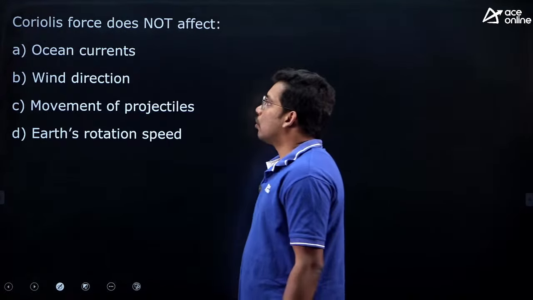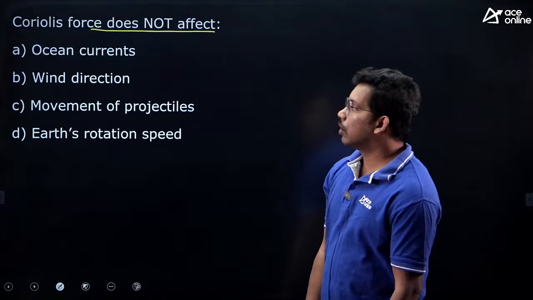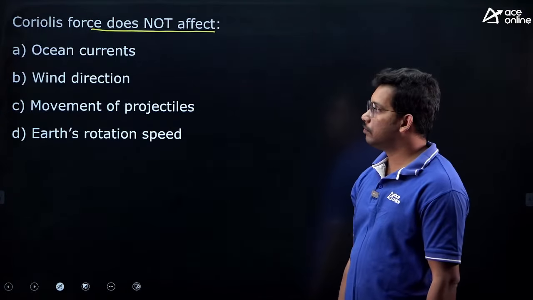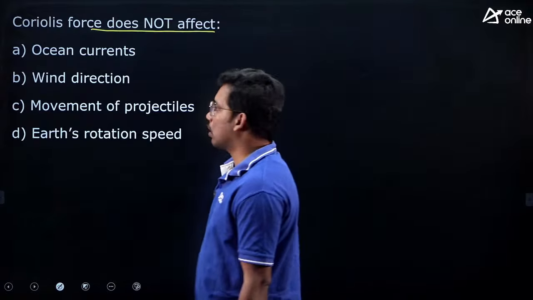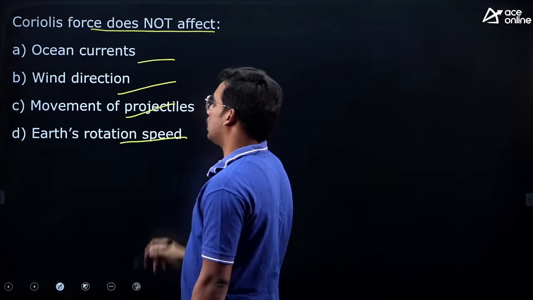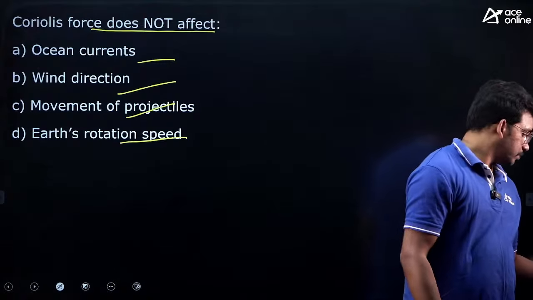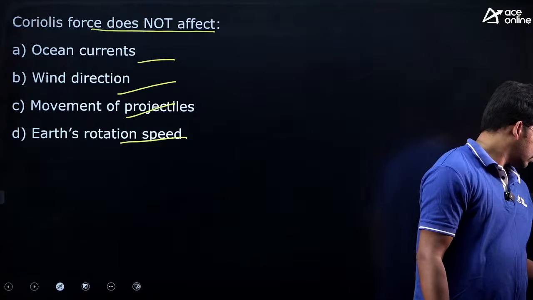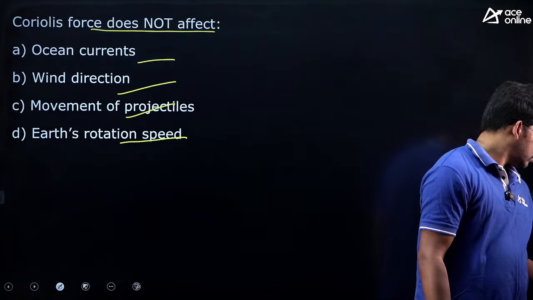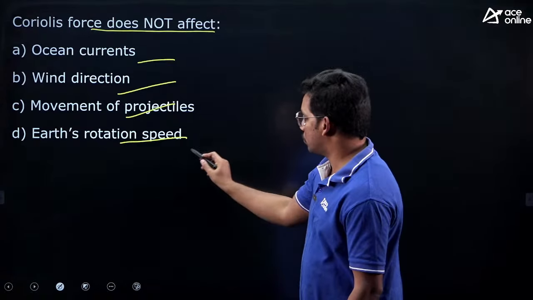Next, Coriolis force does not affect what? Ocean currents, wind direction, movement of projectiles, Earth's rotation speed. What is the answer? First, you need to know what Coriolis force is.